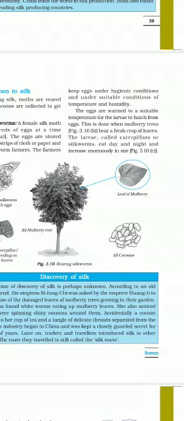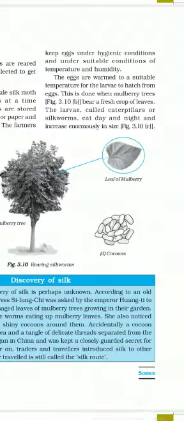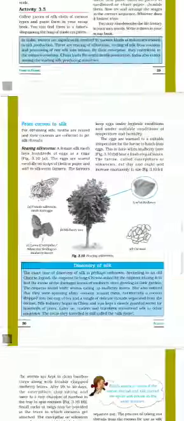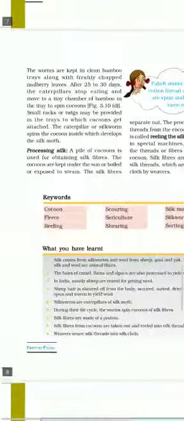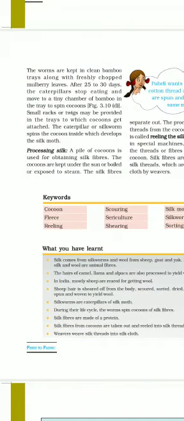The larvae called caterpillars or silkworms eat day and night and increase enormously in size. They eat these leaves and increase its size. The worms are kept in clean bamboo trays along with freshly chopped mulberry leaves.